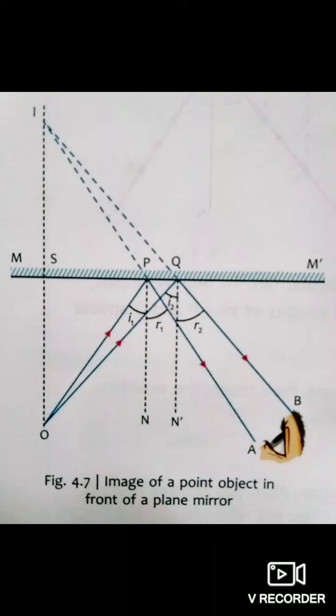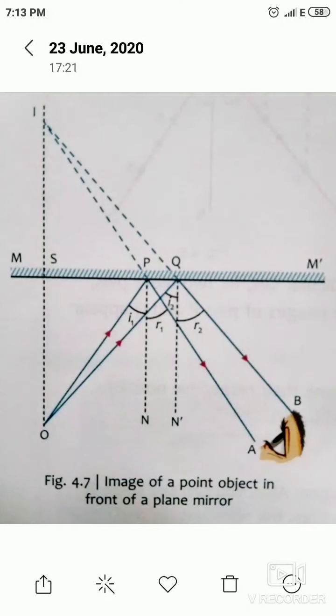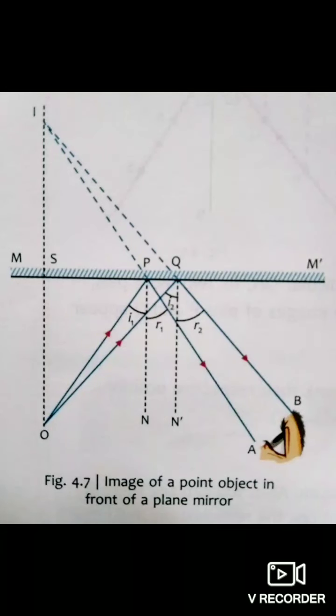These two rays travel from the point object and are incident on the mirror at points P and Q respectively. Let these two rays be reflected along the lines PA and QB, and then draw the normals at points P and Q, PN and QN dash, to the mirror. Then, as per the laws of reflection, the angle of incidence and the angle of reflection for each incident ray and its corresponding reflected ray are equal to each other.